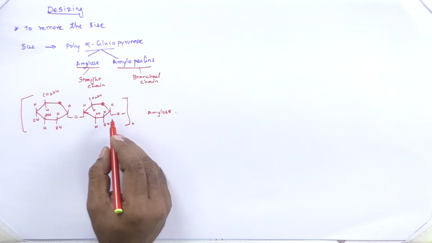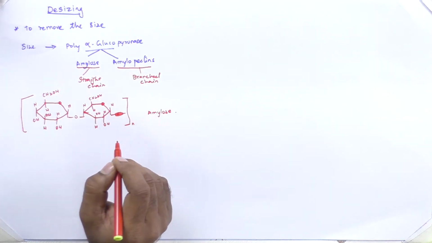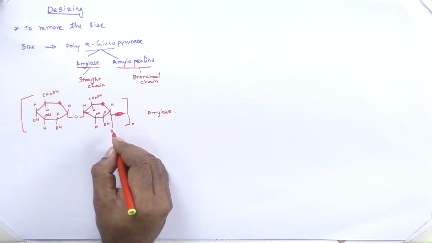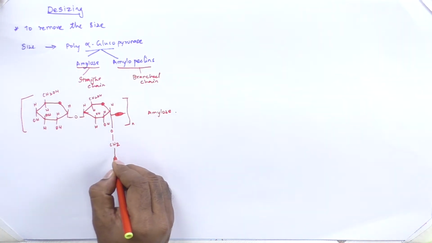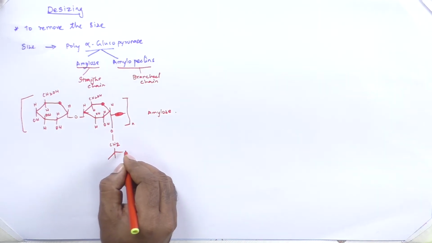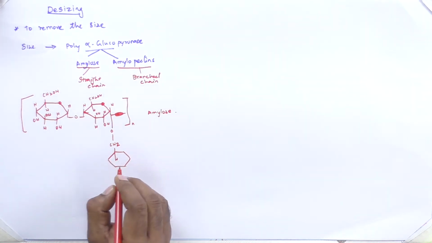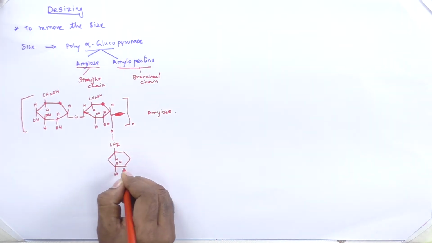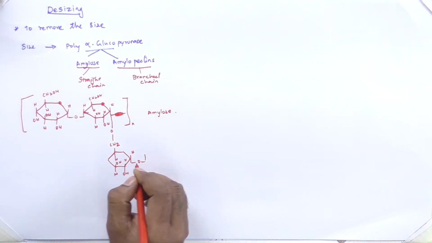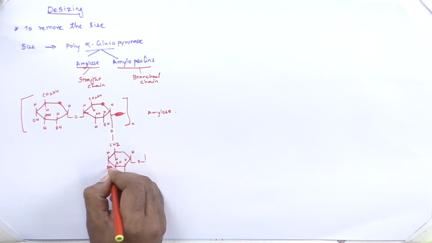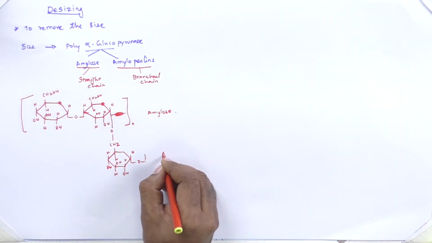In amylopectins, it is the same one, but instead of this bond, it is linked with another branch, and it is repeating. So it is a branched chain, so it is called amylopectins.